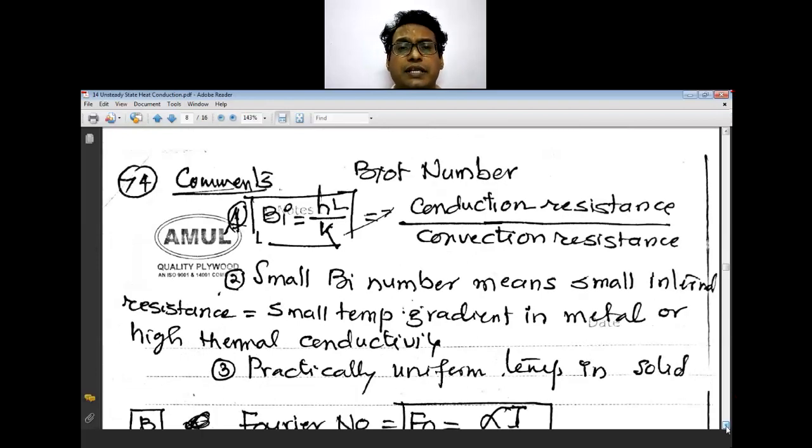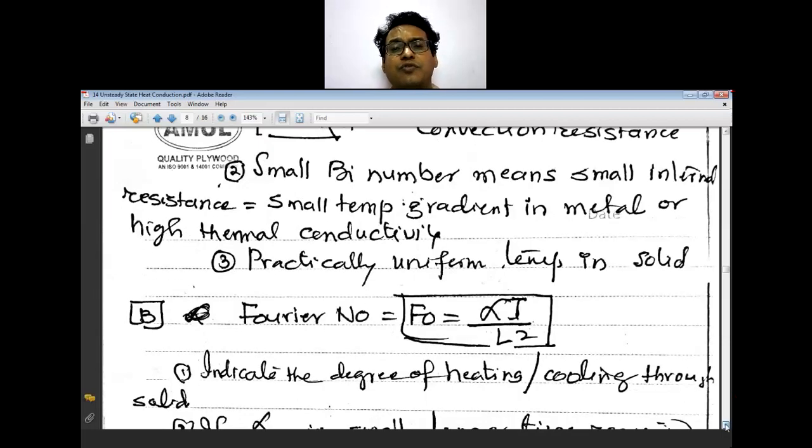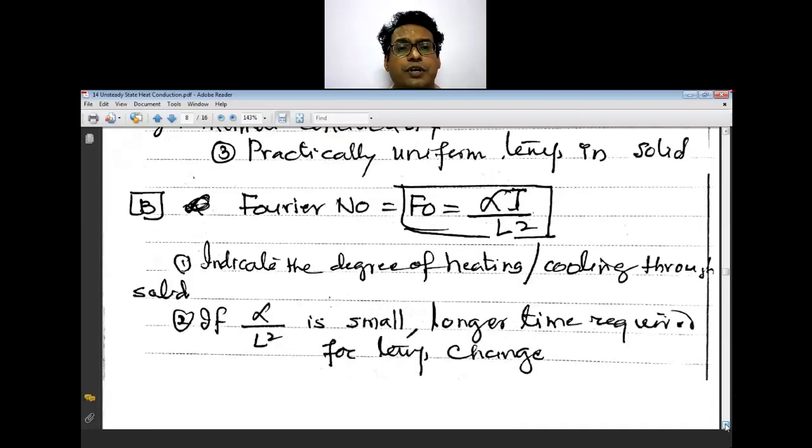Now this is the significance of the Biot number, that is the conduction resistance upon the convective resistance. Conductive resistance is 1 upon k and convective resistance is 1 upon h. A smaller Biot number means small internal resistance, which is nothing but a small temperature gradient in the metal, or higher thermal conductivity. This is our basic assumption associated with this lump capacitance analysis, that is, a practically uniform temperature in the solid.